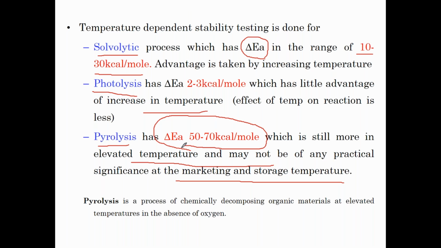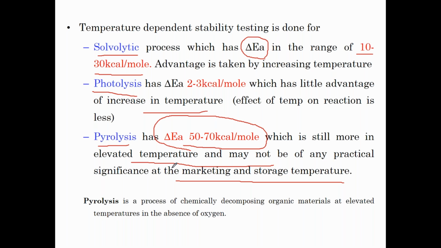Oh, fine. So I was just talking about what kind of reaction. Any reaction which is dependent on temperature can only be understood based on the Arrhenius concept, again, in that, what kind of effect the temperature has on the reaction rate. That can be understood with the help of the value called delta EA value. Any reaction happening at a particular temperature will have a fixed delta EA value for that particular temperature.